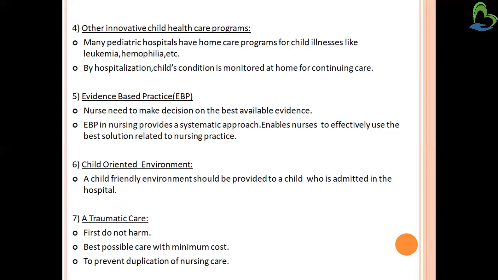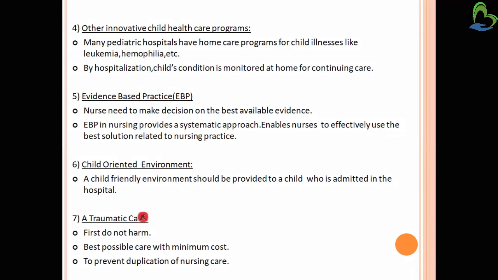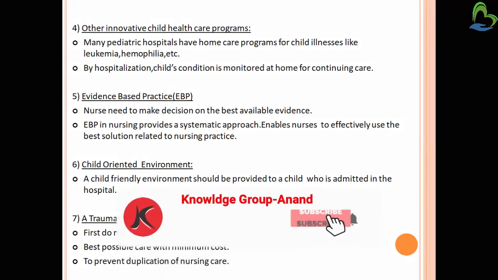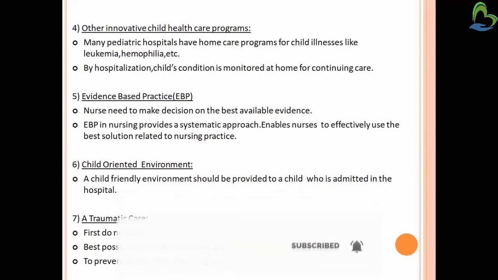Then sixth is child-oriented environment. A child-friendly environment should be provided to a child who is admitted in the hospital. So the child that is admitted in the hospital should be provided such an environment which the child likes. Seventh is atraumatic care. So first, do no harm. Then best possible care with minimum cost. We have to provide care but with low cost. One must take care to prevent duplication of nursing care. Thank you.